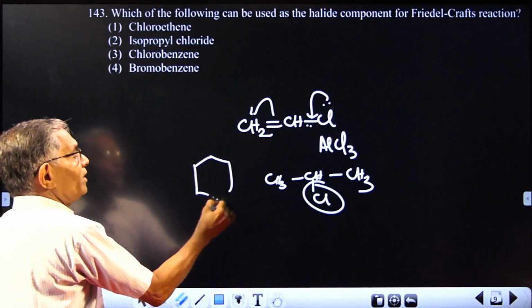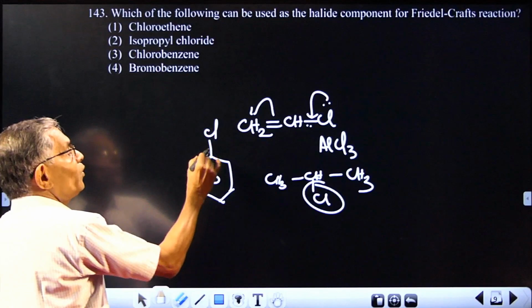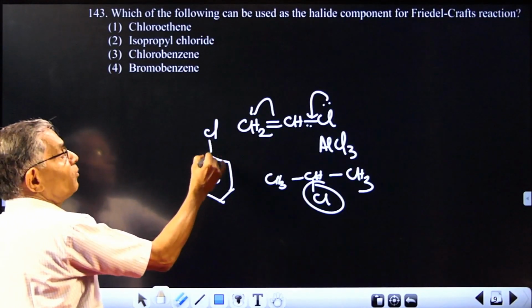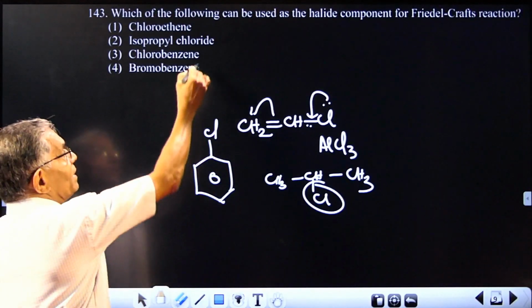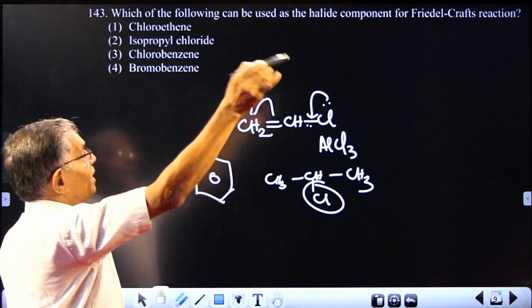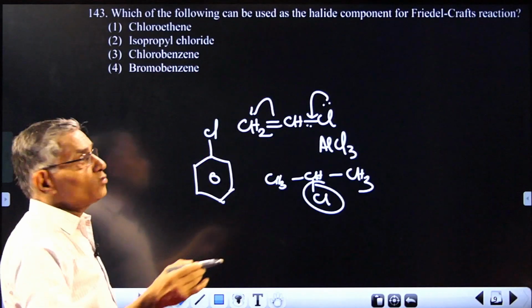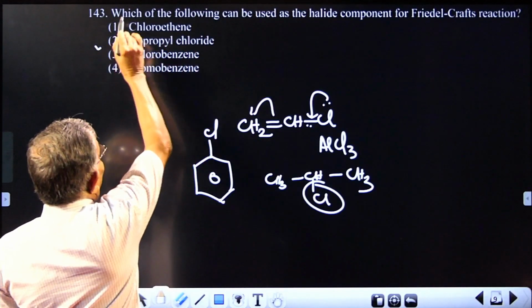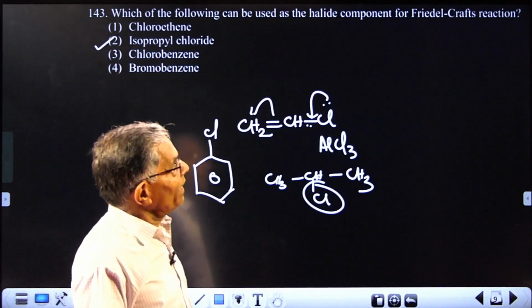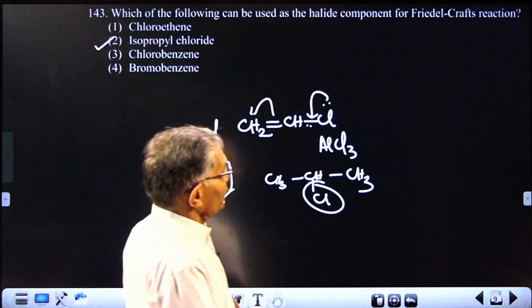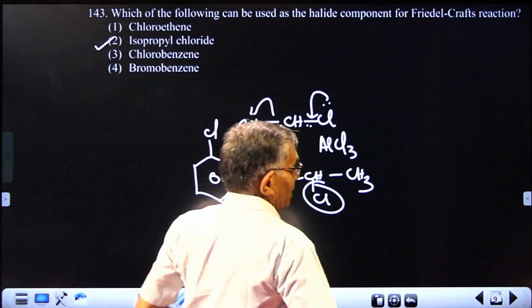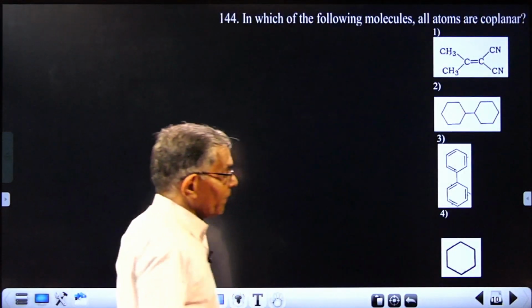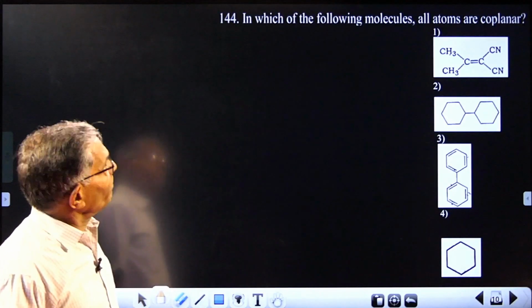In chlorobenzene, due to resonance, the chlorine-benzene ring bond has double bond character. So this also cannot give a carbocation. Bromobenzene also cannot give. So your answer will be only isopropyl chloride can give Friedel-Crafts reaction. That is the answer. So that halide can give Friedel-Crafts reaction. Next question.